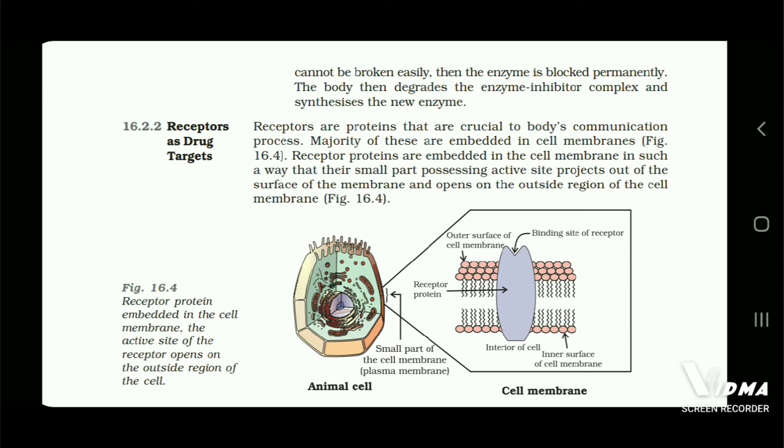16.2.2 Receptors as drug targets. Receptors are proteins that are crucial to the body's communication process. The majority of these are embedded in cell membranes. Receptor proteins are embedded in the cell membranes in such a way that their small part possessing the active site projects out of the surface of the membrane and opens on the outside region of the cell membrane.